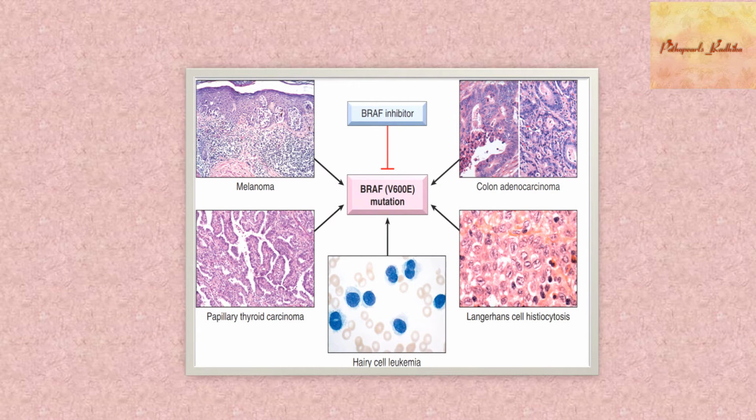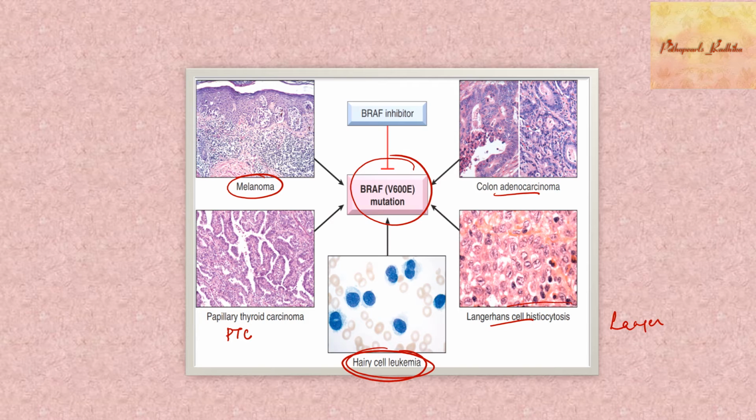So which tumors can have mutations? This is a picture from Robbins and it's very important. These are the tumors which harbor BRAF mutations. Of course, now they are discovering more and more tumors which can have BRAF mutations, but these are the ones you have to remember. You have a skin tumor called melanoma, which can have BRAF mutation. Then papillary thyroid carcinoma, colonic adenocarcinoma, and hairy cell leukemia. Very important: hairy cell leukemia can have BRAF mutations, and also Langerhans cell histiocytosis.